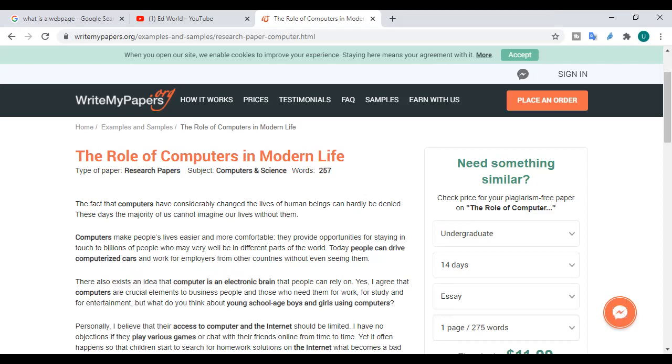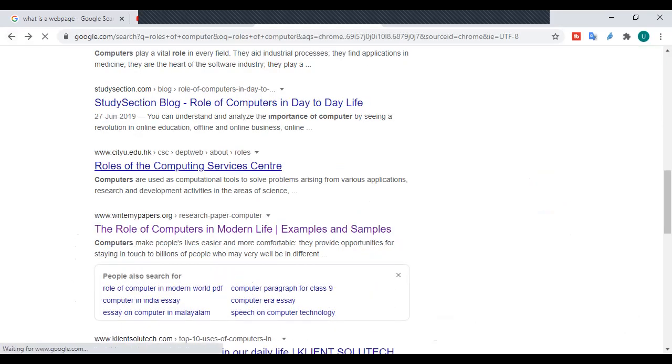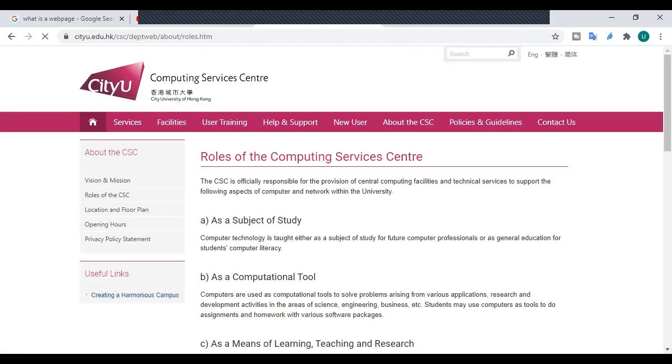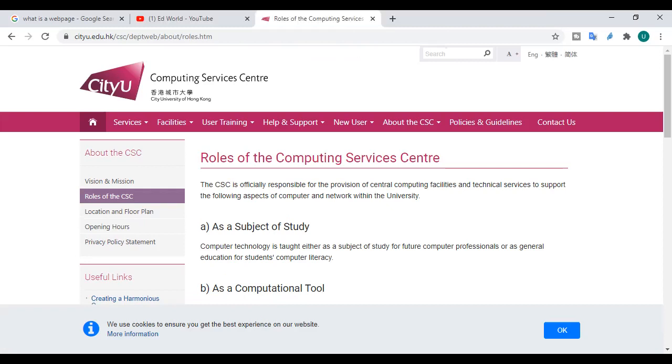Similarly, if I go back and open another one like this, now this is another web page and it says roles of computing service center, right? Now it has collected all of the information related to the role of computer in service centers, and it has presented that to me, right? So it's another web page.